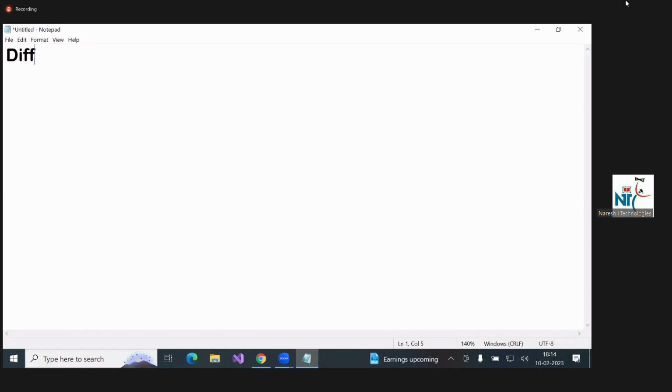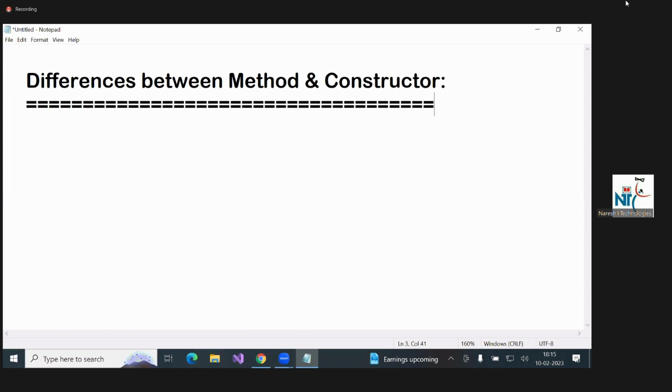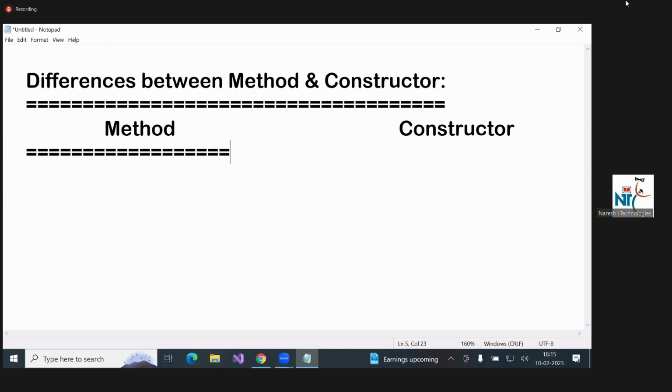Now, note down the differences between method and constructor. One side method, one more side constructor.